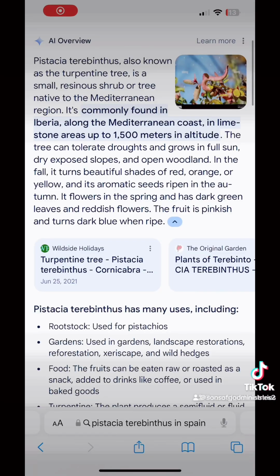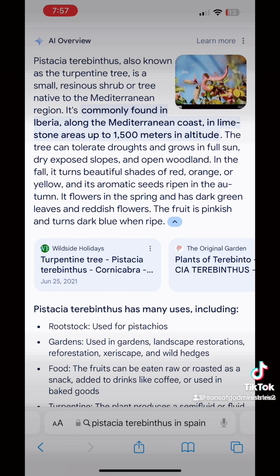This is important to understand. We have to look at the location. We got to look at where they grow. So here we go. All right, so Pistacia terebinthus, also known as the turpentine tree, is a small resinous shrub or tree native to the Mediterranean region.